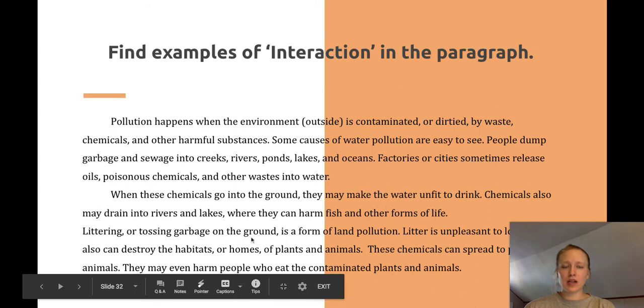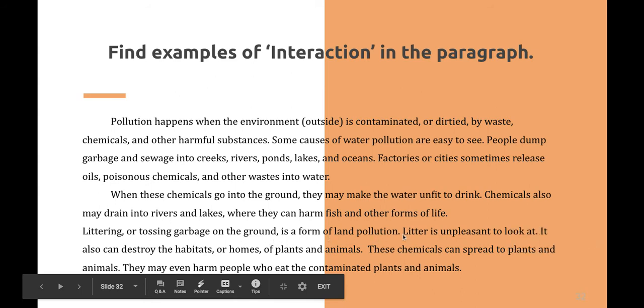Littering or tossing garbage on the ground is a form of land pollution. Litter is unpleasant to look at. It can destroy the habitats or homes of plants and animals. These chemicals can spread to plants and animals. They may even harm people who eat the contaminated plants and animals.